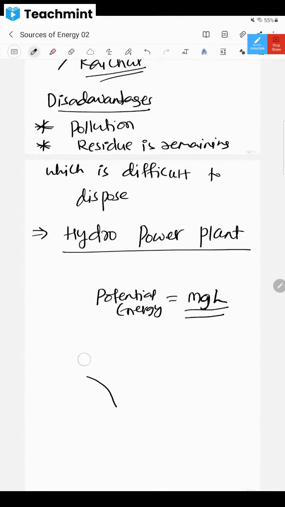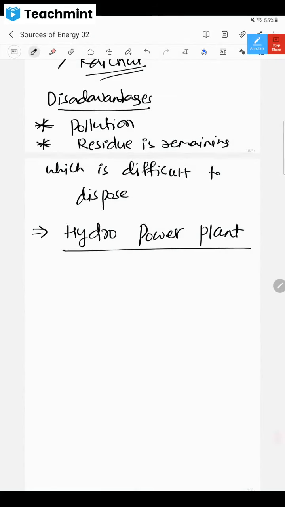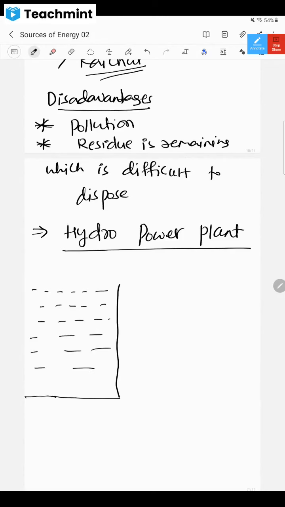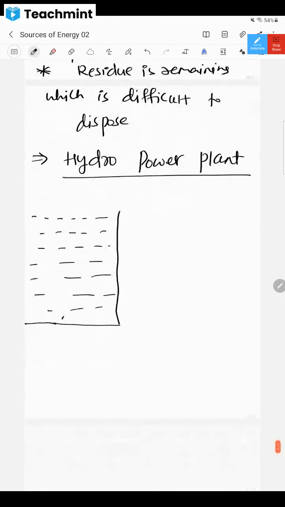So in dams, the big dams, they are also called reservoirs. We have these big dams here, dear children. This diagram is beautiful, and it is explained in the textbook also. I'll show you that also. In these big dams a lot of water is stored. The construction is the dam, and the reservoir means we are going to store a lot of water here. These dams are at more height.